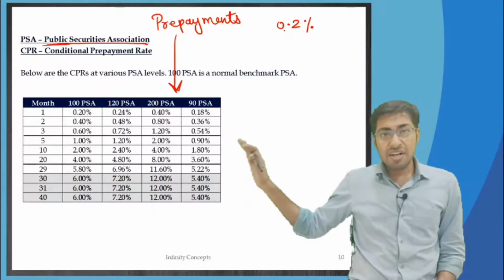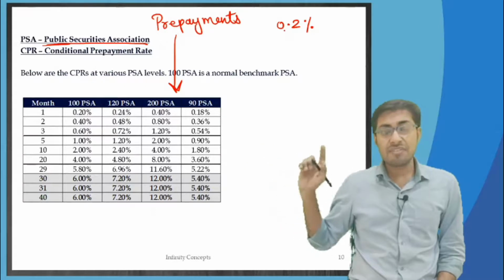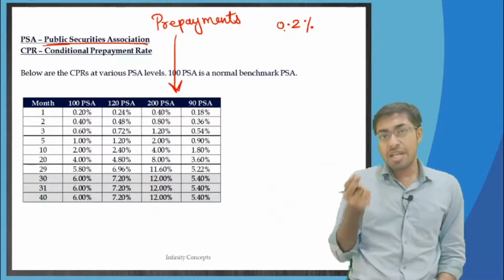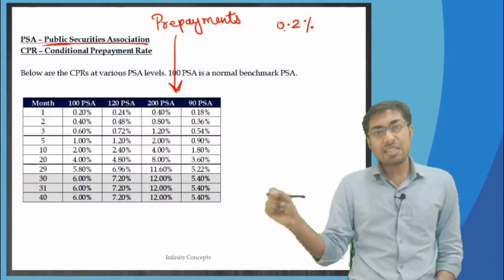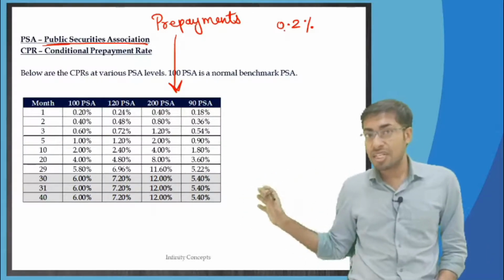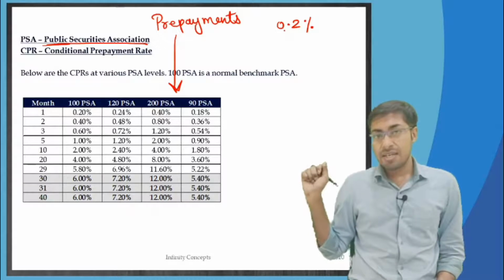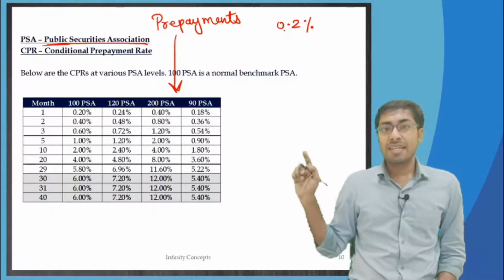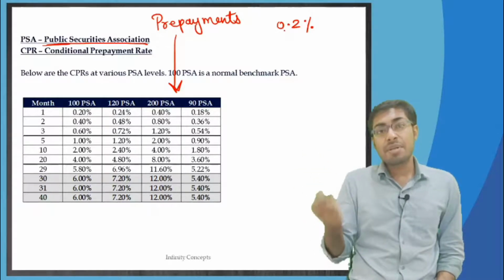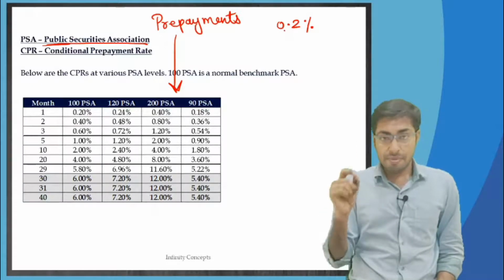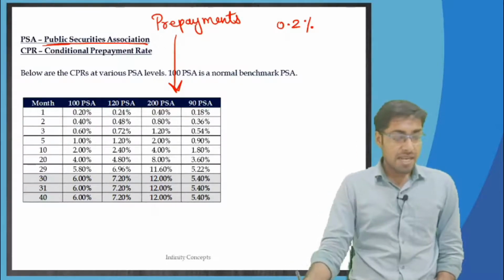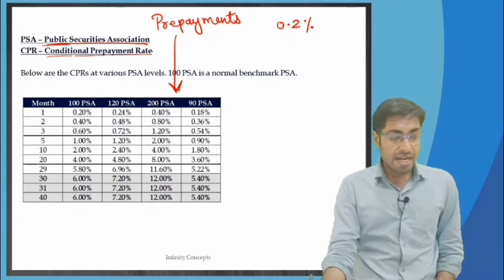Now, if 1 year has passed and it is the 13th month, then accordingly, whatever the rate is, 94 million is multiplied by that 13th month rate. We will see what the 13th month rate is. So, if I tell you like that, then that is the prepayment that is happening. So, the rate is 0.2%. That is the conditional prepayment rate.